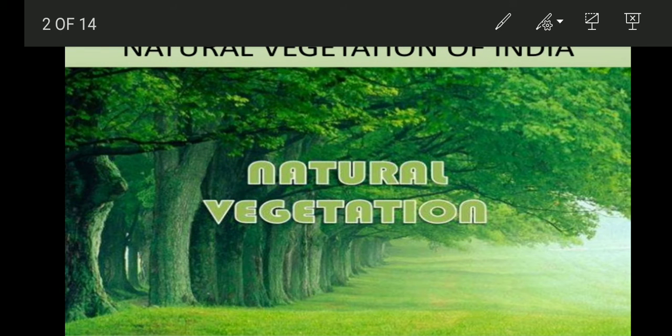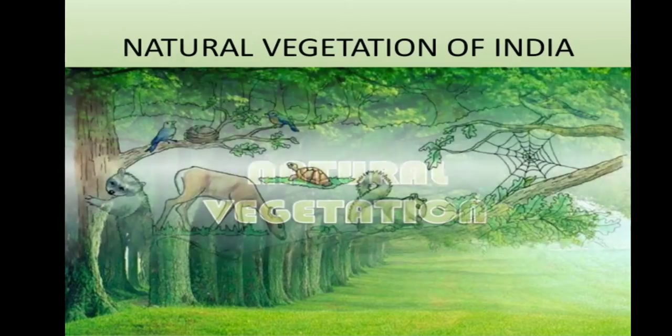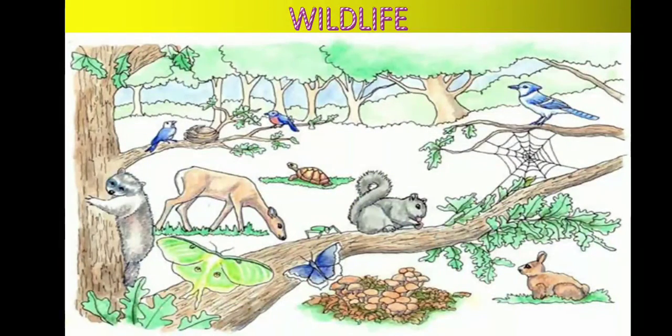What is natural vegetation? Plants which grow on their own without human interventions are called natural vegetation. Animals which live in their natural habitat, usually away from human habitations, are called wildlife.